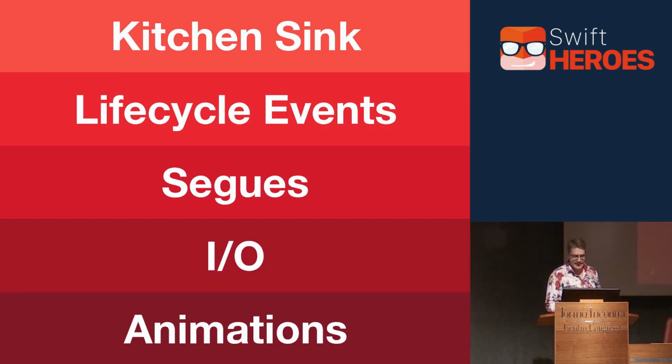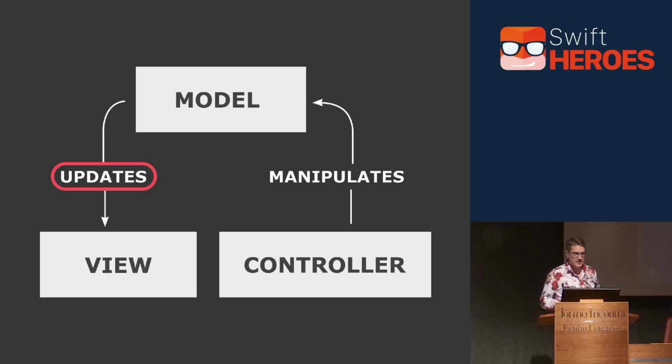Now, this is partly Apple's fault, right? They've got this really weird definition of MVC they work from. It doesn't match what the rest of the world considers MVC. The Wikipedia definition looks like this. The model updates the view. The controller manipulates the model. How often do we see that in iOS, where our model directly updates the view with MVC? We just don't do it that way.